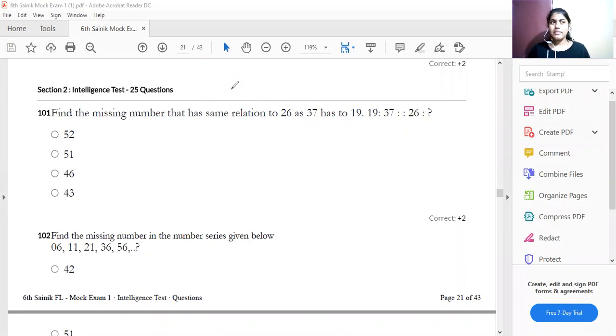See why this is given for you. This is given for you to boost up your energy. Yes, I'll agree the question paper is too tricky. Why? Because on the first day I said that getting into your dream school is not so easy. To compete with others, this Sainik exam is for all over India. You need to compete with them, right? So you have to prepare for tough questions.